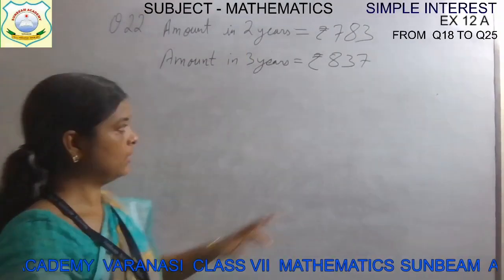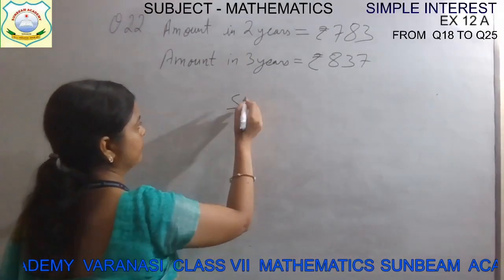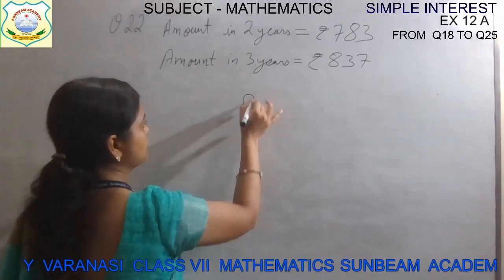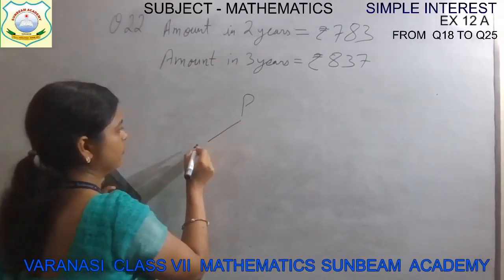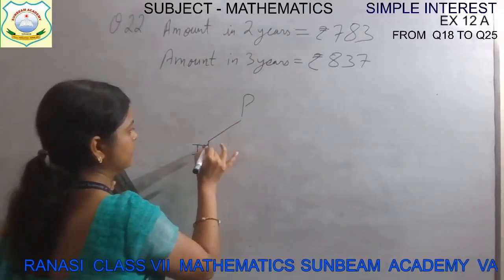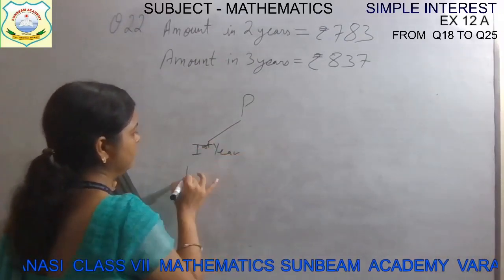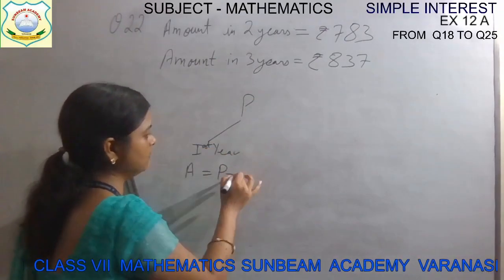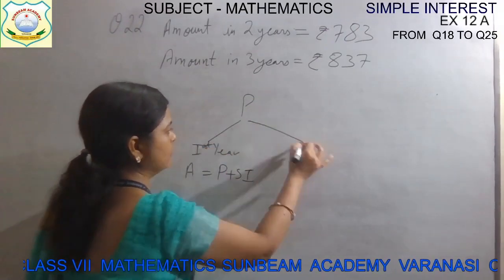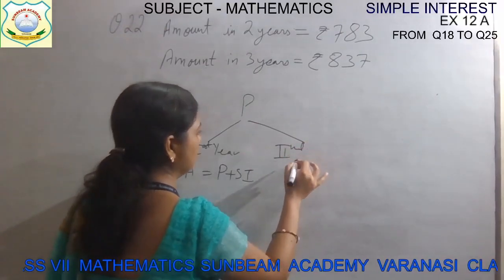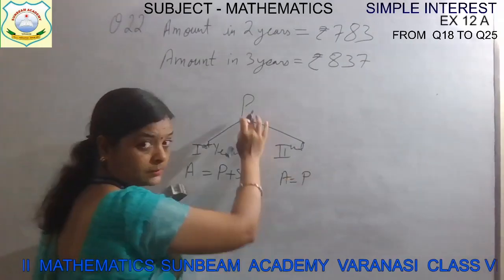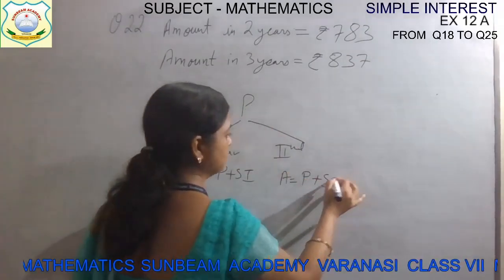If we have principal money, then for the first year there will be an amount that will be equal to principal plus SI. For the second year, again amount is equal to principal, the same principal, children, plus SI.